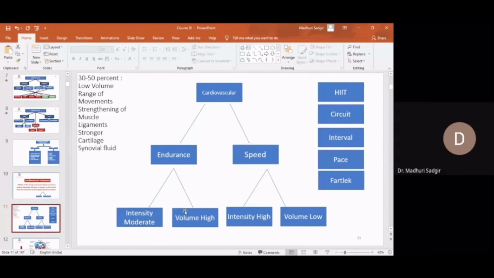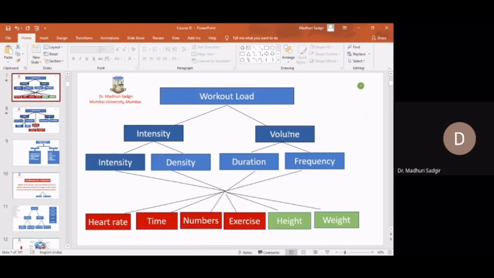Now, if I want to explain what the volume of load is in relation, you can understand from here: volume denotes the duration and frequency, right? Frequency can be understood as repetitions or numbers. And intensity is how hard, how high, and how fast you are doing any exercise. So it is how hard you perform something. Suppose I'm running a 100-meter sprint, it is very hard for me compared to simple jogging, right? So high effort is there with speed when I'm running 100 meters.